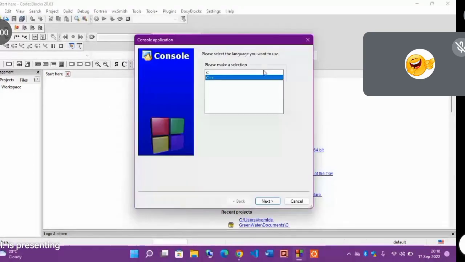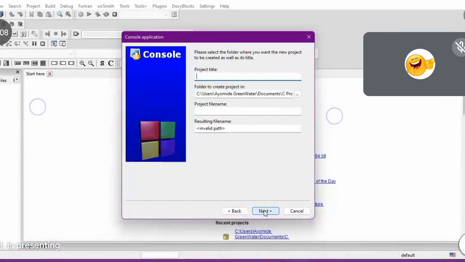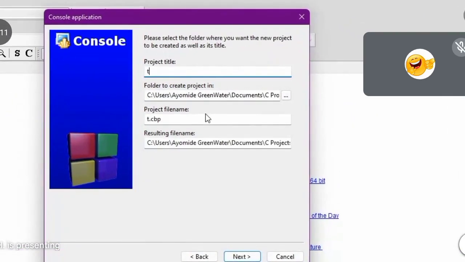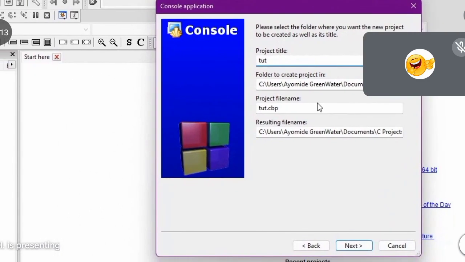When you click on go, it's going to ask you which project you want to create. Is it for C++ or for what? For C. Let's see. Click next. What is the name of the project? I'm going to give it the name Tutorial. I don't need to put .c again because I've already chosen C. Are you getting it?